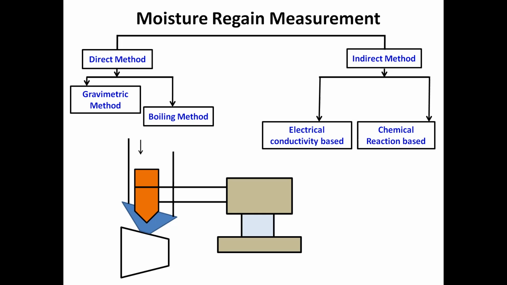So various sensors are available. On the basis of those sensors, the electrical conductivity of those materials is measured, and that is compared with the oven dry conductivity of that material. And on the basis of that, the measurement of moisture is completed by means of such types of equipment.